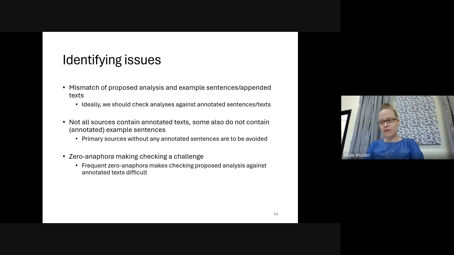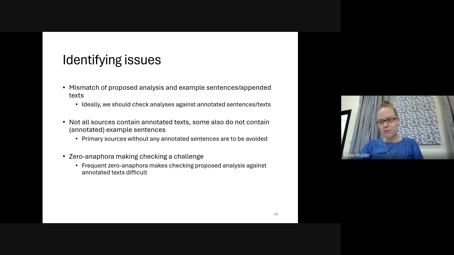LaPolla, in his 1995 survey of case marking, notices this already, and in my dissertation on Muklum, I provide further supporting evidence for this. But a mismatch may also happen with more recent resources. For example, it may be difficult for linguists to distinguish between an ergative-absolutive system and a semantically based case system like agentive, non-agentive case marking, especially when the data set is relatively small. To conclude, extracting case markers from sources is relatively easy, but reliably confirming alignment type takes more effort.